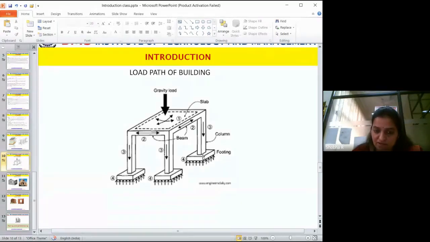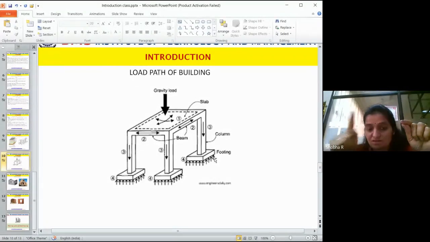For this particular load, the footing is designed. Okay? And if I'm designing the footing, since the footing is in the ground, we will take the earth pressure. Okay, we will understand more about earth pressure and everything when we design the footing. You understand why we are learning separately? Then see, virtually, if you think, they do not actually connect to each other, but we will take the effects of that on the next member. That is how it is designed.